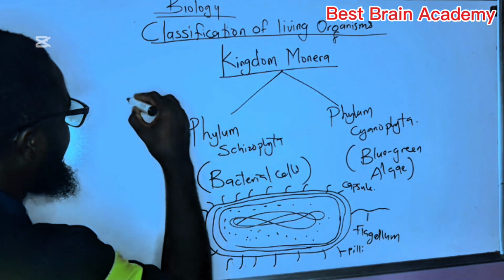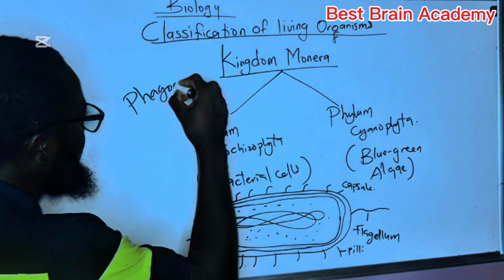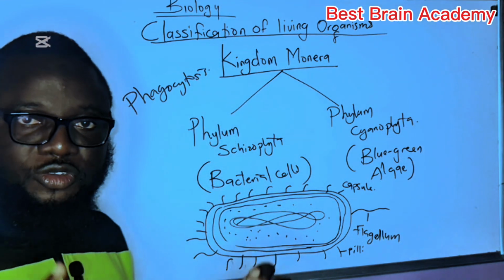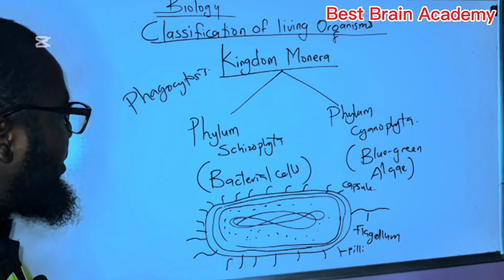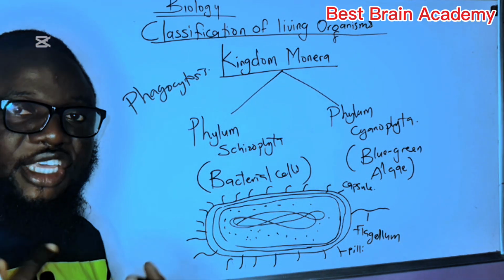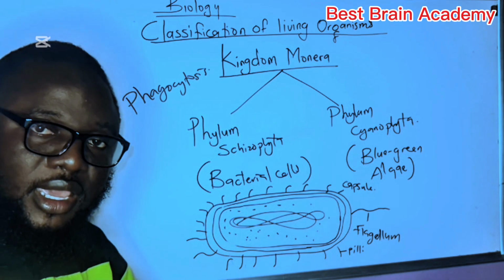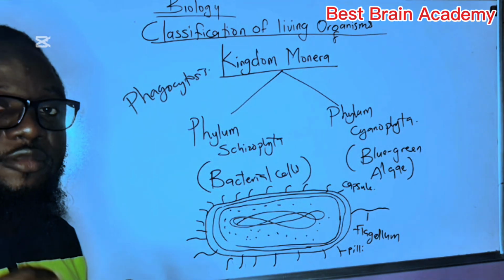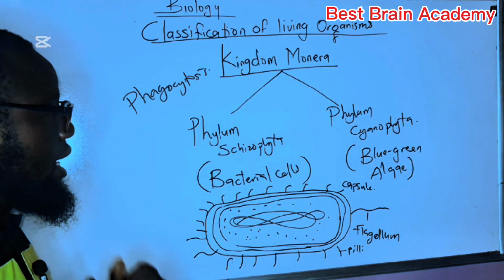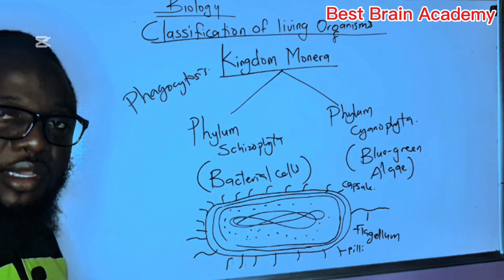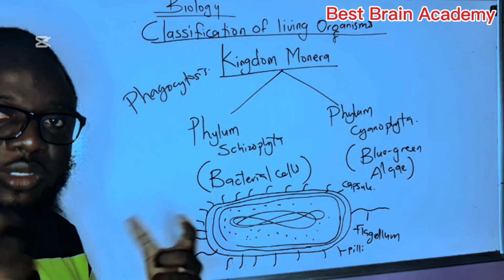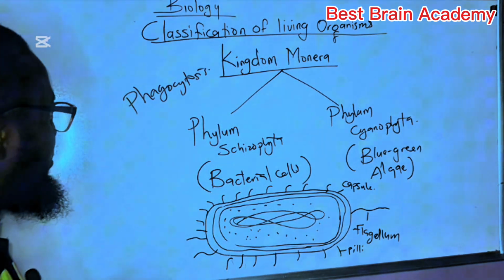Please listen very well. Phagocytosis. I'll use this to explain some things to you, so pay close attention. Remember I said the capsule prevents bacterial cells from being ingested, eaten, or engulfed by a white blood cell or by some other cells that can engulf bacterial cells. So the process of ingesting a cell is called phagocytosis. Now, what does this word mean? Phagocytosis. Listen very well.